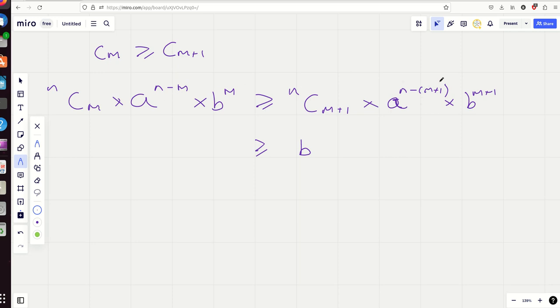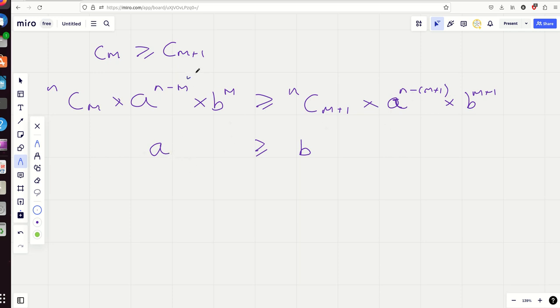So this is bigger than this one. Think of n as 8 and m as 5. That would be a cubed, and this would be 8 minus 6, so that would be a squared. So in other words, over here, if you do that divided by that, check it, but I think you're going to get an a there. When you do n minus m minus (n minus m plus 1), you're left with just 1.